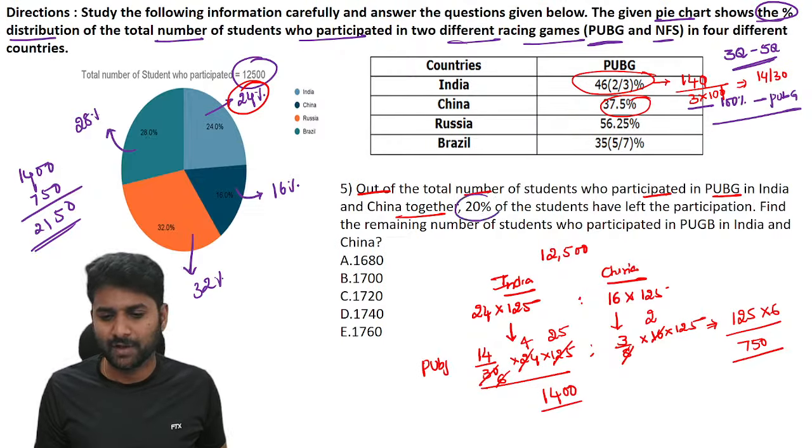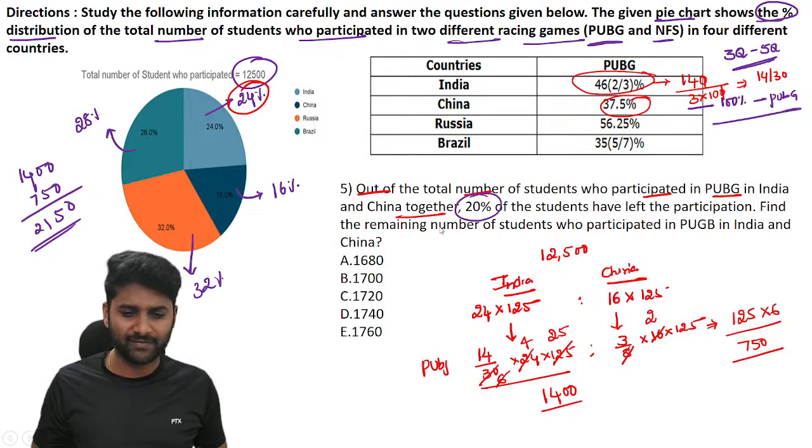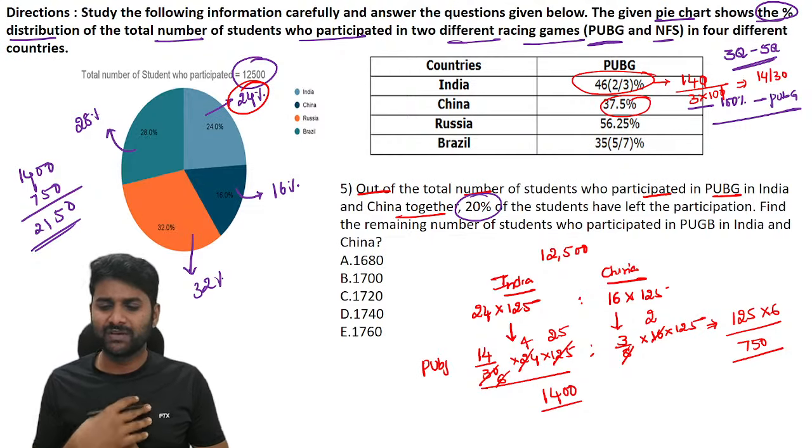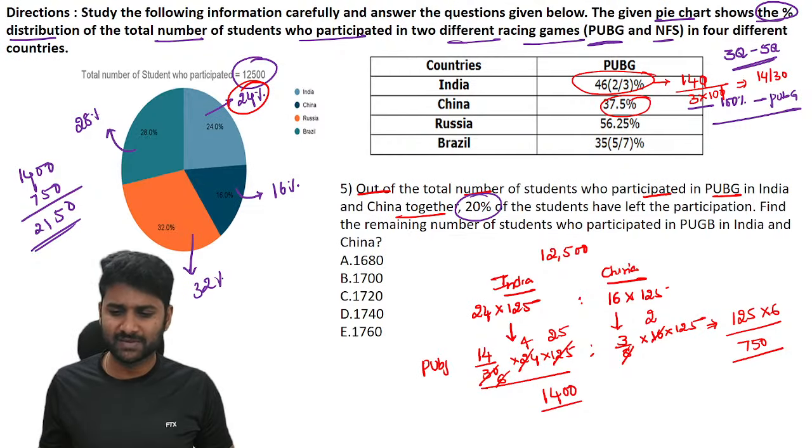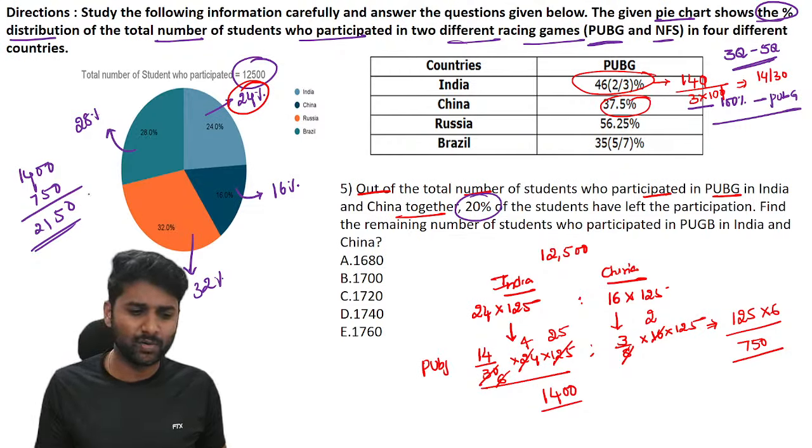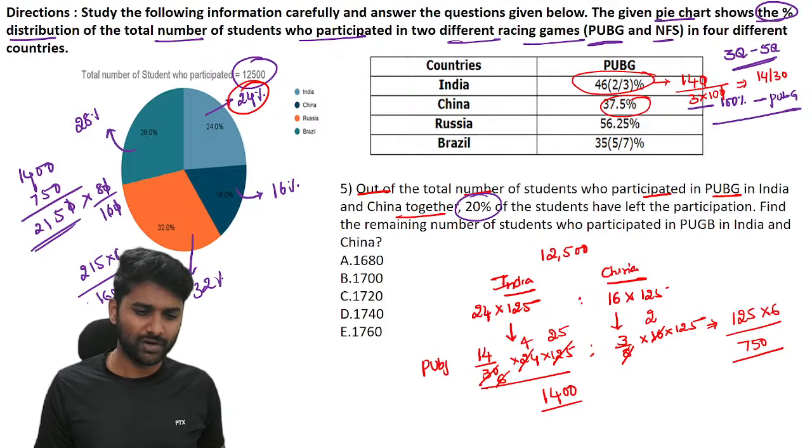But out of 2150, 20% of people left the participation. So how many people are left? Out of 2150, only 80% is there. So calculate 80%, 0 0 cancel, and again 0 0 cancel. So the final answer is 215 multiplied by 8. So 8 into 200 is 1600, 8 into 10 is 80, 8 into 5 is 40.